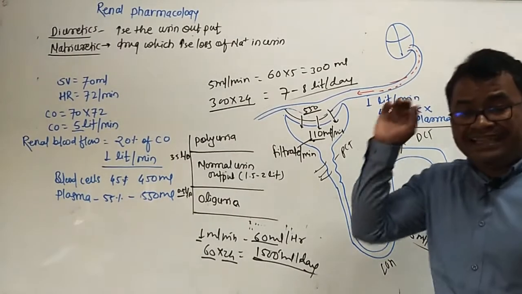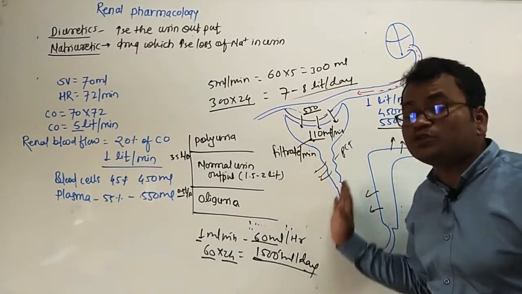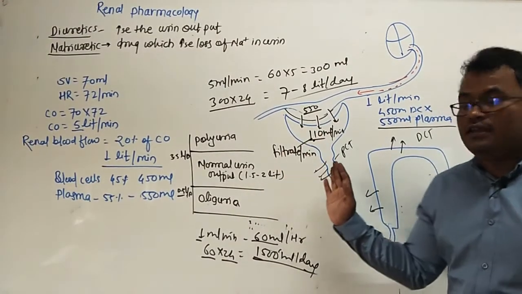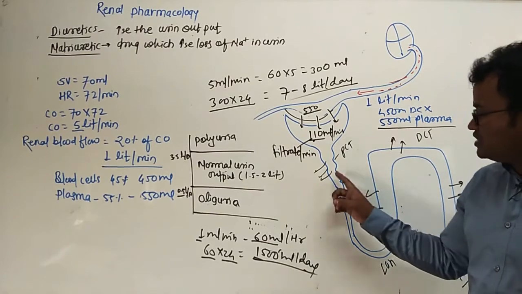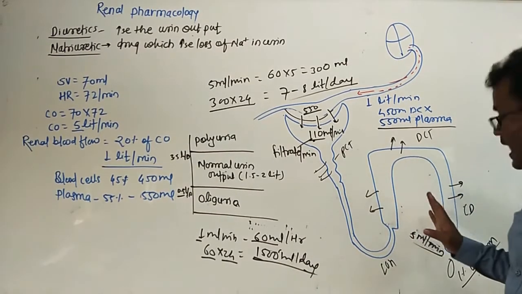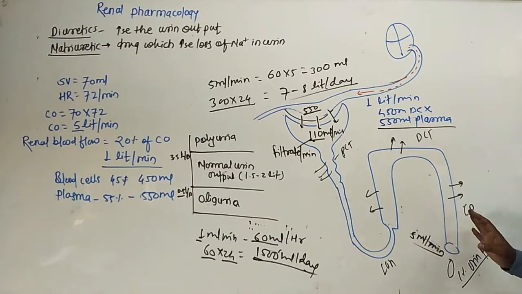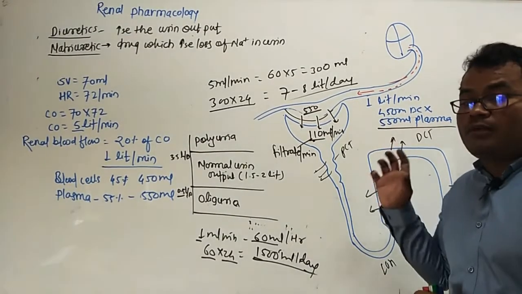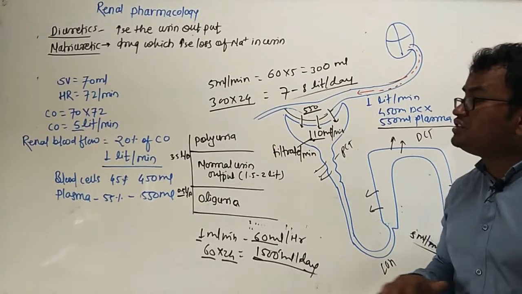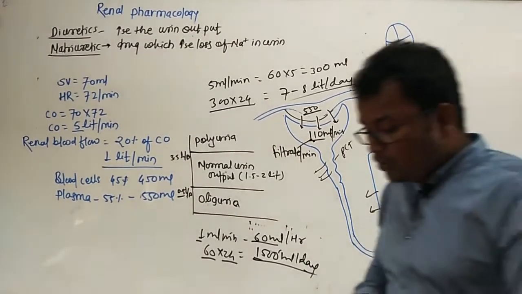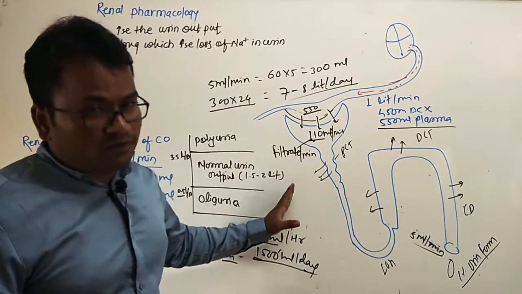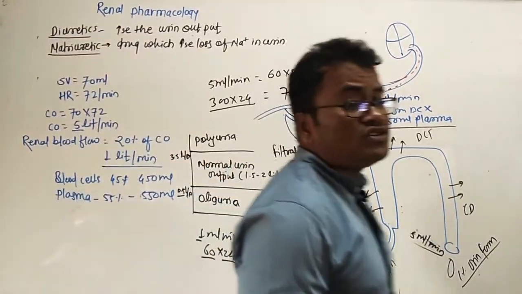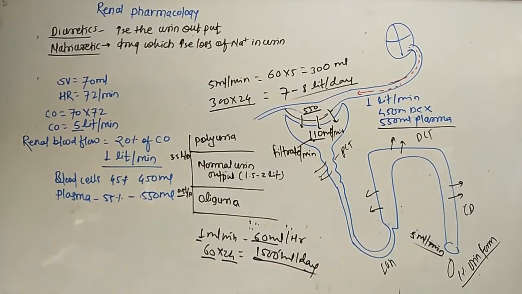That is, 99% of the filtrate is reabsorbed from the nephron by the different parts of the nephron, that is PCT, loop of Henle, DCT and CT, or collecting ducts. Got it? So this is about the normal process. In the next point we will see the actual drugs, how drugs act on every point of the nephron. Okay, so first note it down, then we will see the next point.